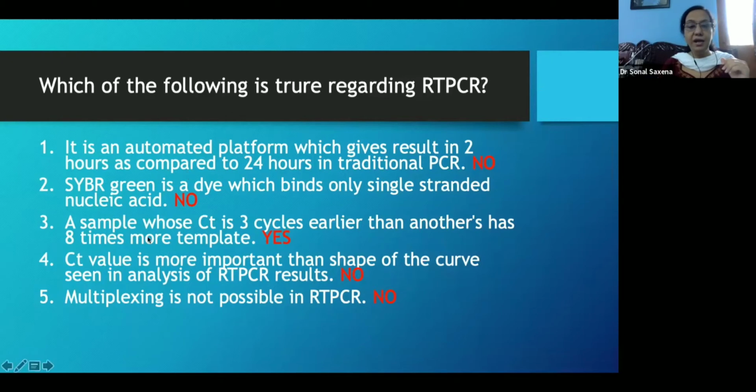Now, why I had asked this was primarily because many a time it's a very confusing terminology. Higher the CT, higher the load? No, the lower the CT, that means the number of sample amplicons in the sample was higher initially, and since it was higher, it was very rapid to multiply it, and so the number of cycles it took to reach a threshold was less. So we have to understand this.